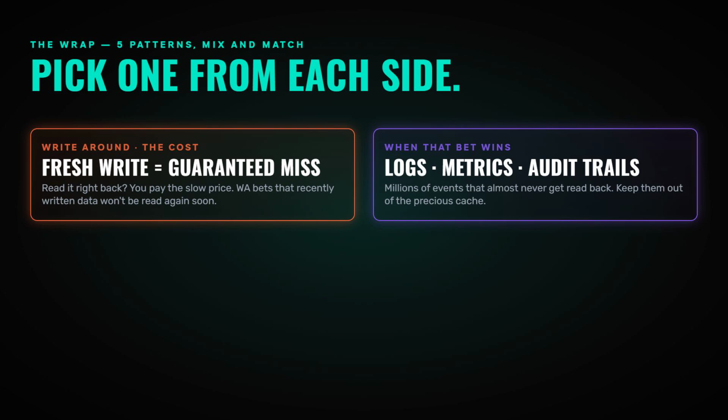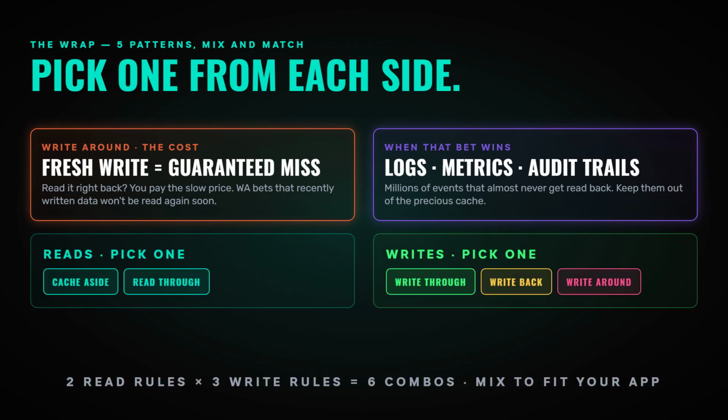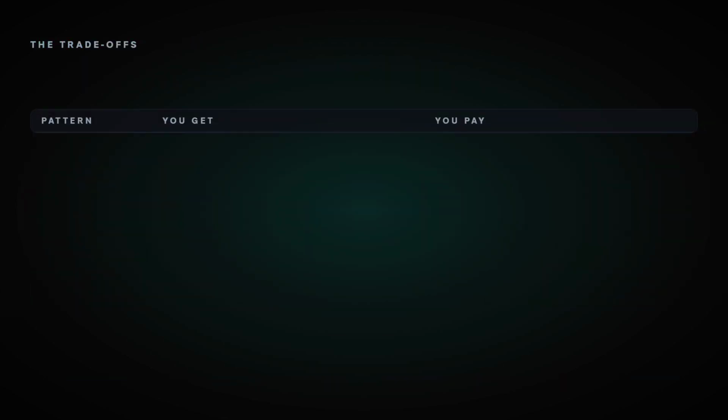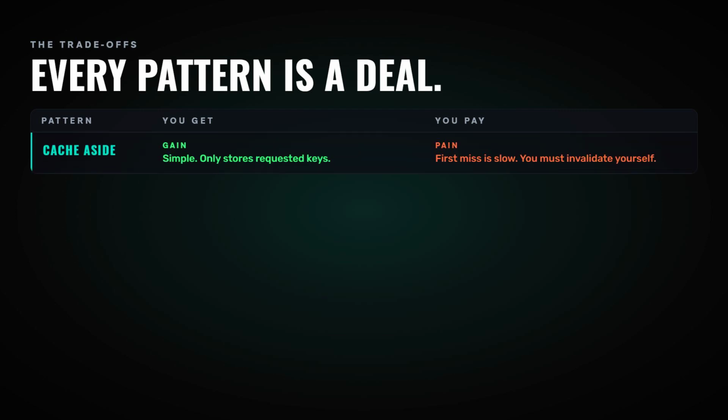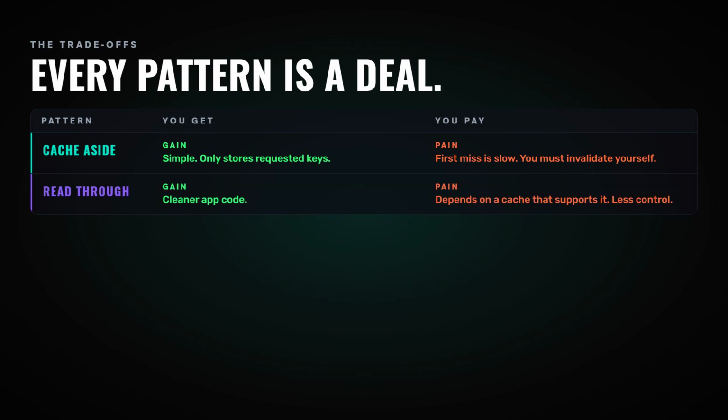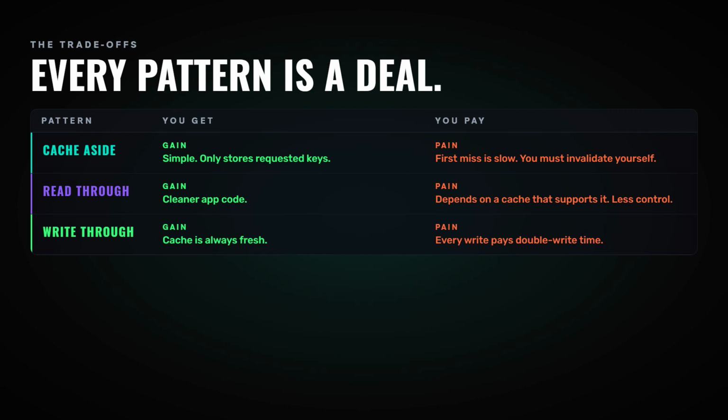Write back gives you blazing fast writes, but it dangles the risk of real data loss if the cache crashes before flushing. You are trusting a fast, volatile box with data that hasn't been safely filed yet. Write around keeps your cache clean, but punishes anyone who reads data right after it's written with a guaranteed miss. The deep trade-off running through all of them is the same one from caching itself: freshness versus speed, and safety versus speed. Each pattern just picks a different point on those two sliders. There is no best pattern. There is only the best pattern for your situation.